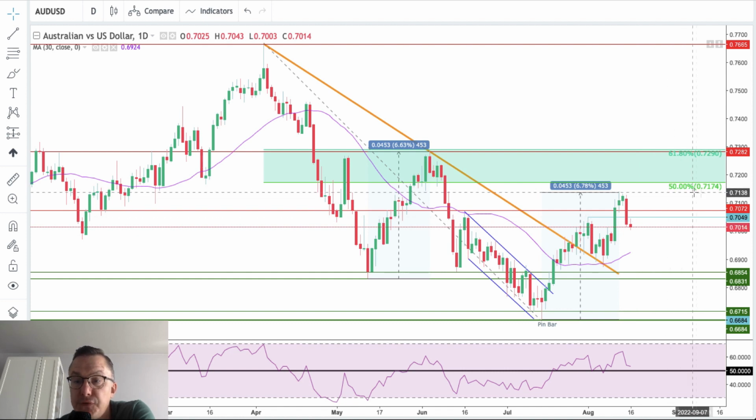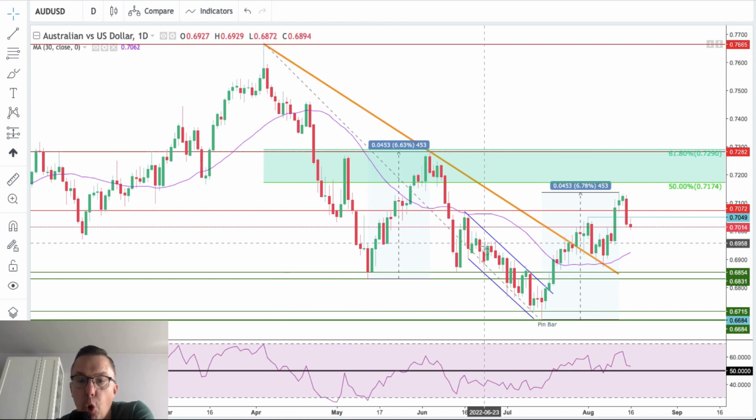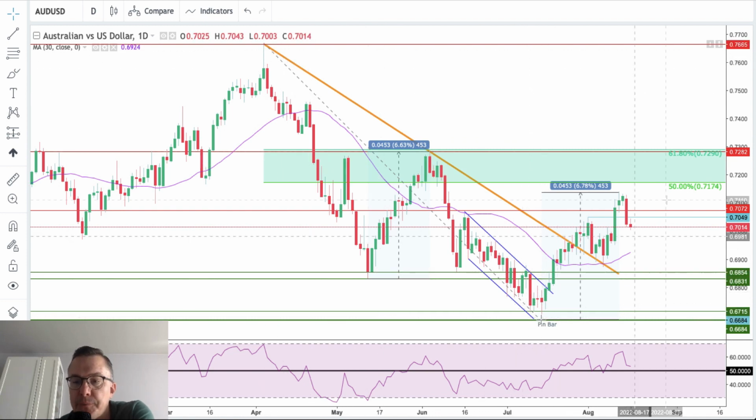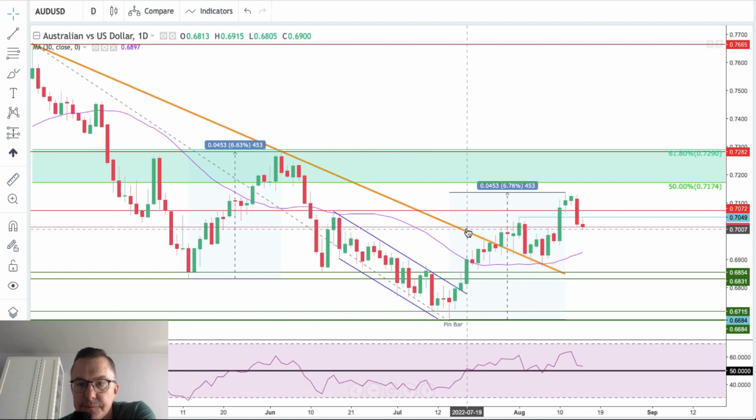Second thing, we almost hit 50% of the Fibonacci retracement of this whole big wave down. 7,174 is the high. This high is 7,139. So this is a miss of 35 pips. Okay, not that much if we consider a 6% rally from the bottom. And then look at this. We got a big red bar just after the failed rally towards 50% of the Fibonacci retracement, and today it looks like we have a continuation being made on a daily time frame chart.